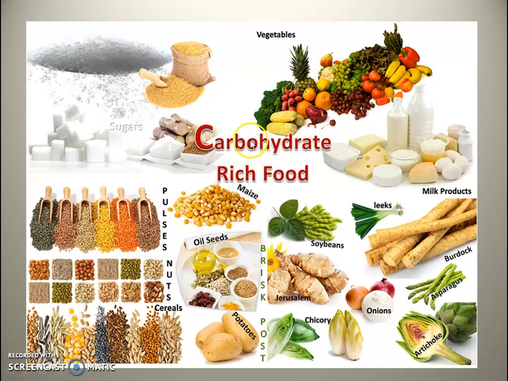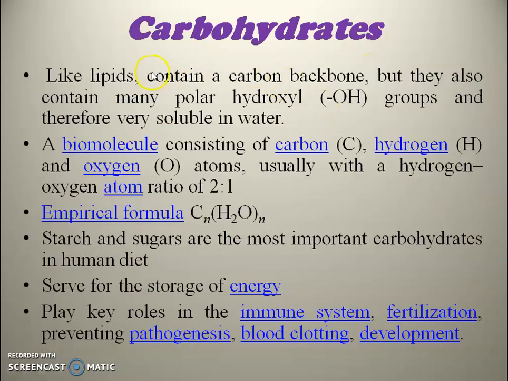Carbohydrate-rich foods: we have this type of carbohydrate-rich food: oilseed, maize, soybean, leaf, milk products, burdock, asparagus, etc. Carbohydrates, like lipids, contain a carbon backbone, but they also contain many polar hydroxyl or OH groups. Therefore, they are very soluble in water.